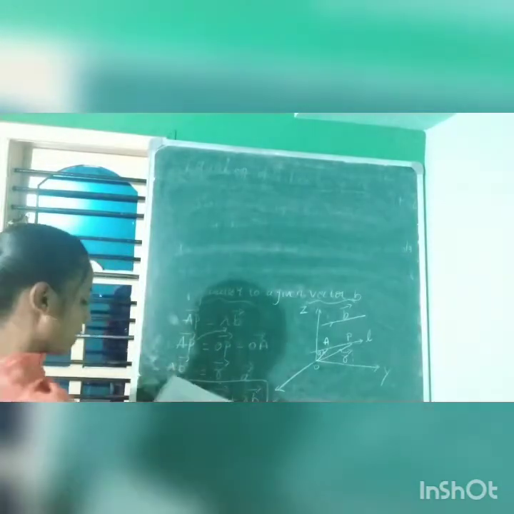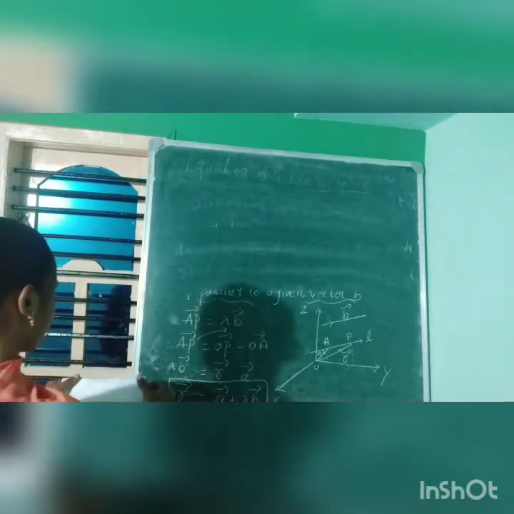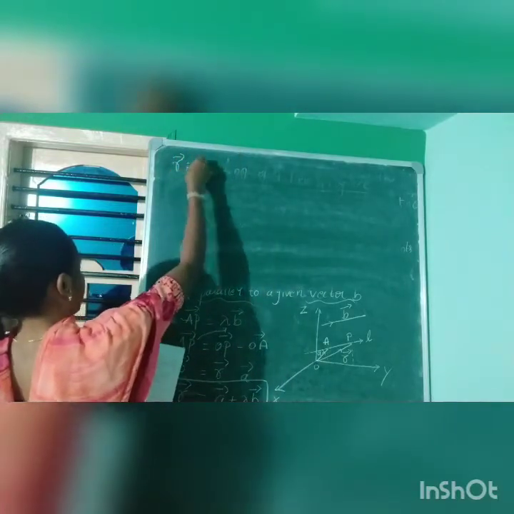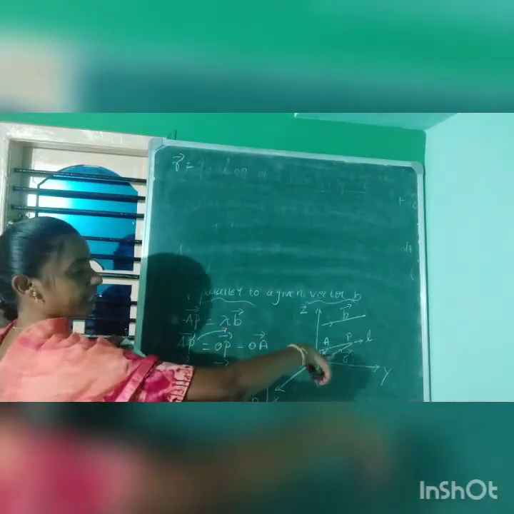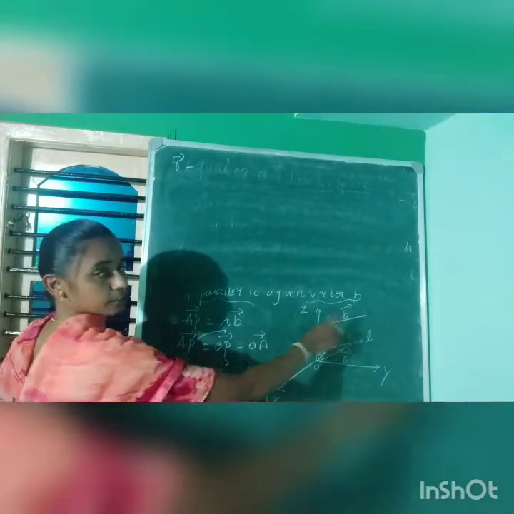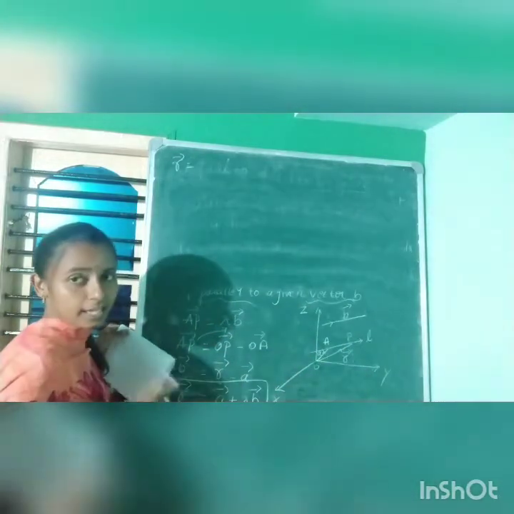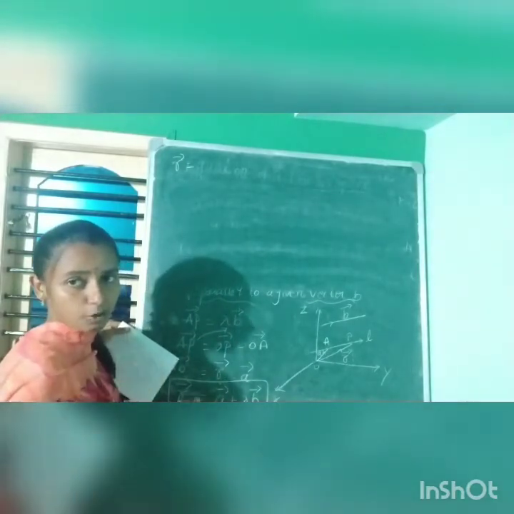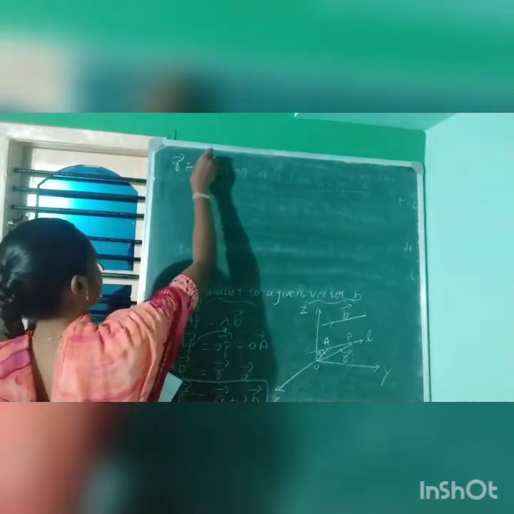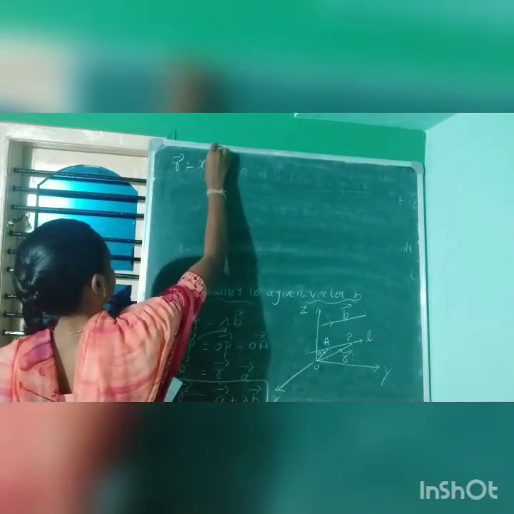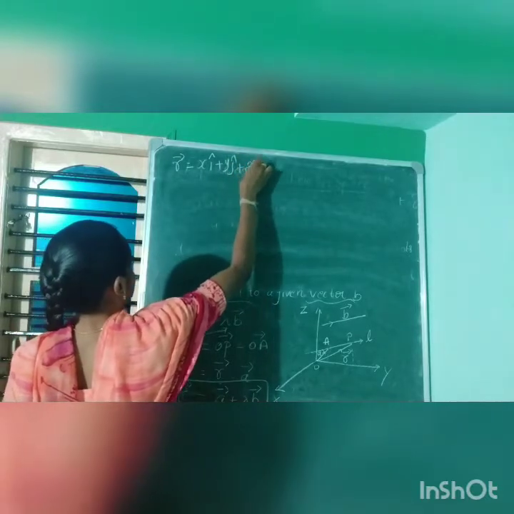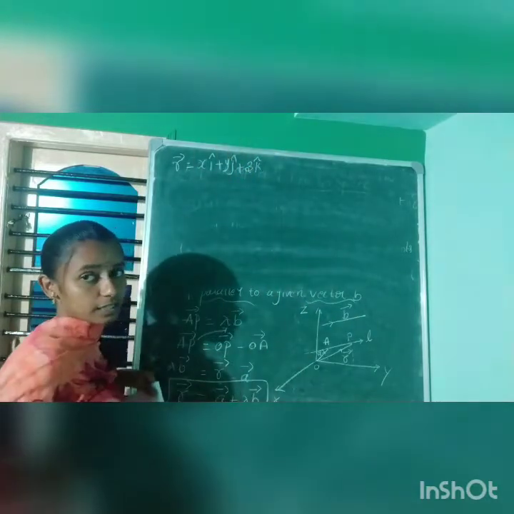So we can derive that as, I just take vector R. It is a position vector, hence the point is with x, y, z axes, and it is a vector. A vector is nothing but there will be i, j, k components. Hence we can write vector R as xi plus yj plus zk. Is it clear?